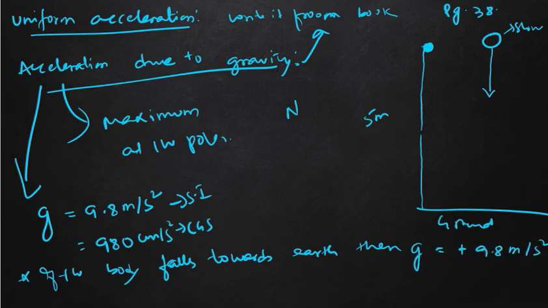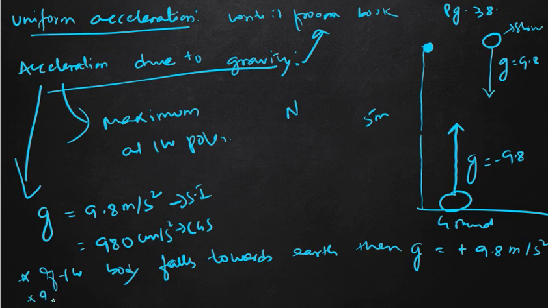We take the value of g to be positive only if the body falls towards the earth. But if a body is on the ground and we are taking this body vertically upward, then in that situation our g will be negative 9.8.